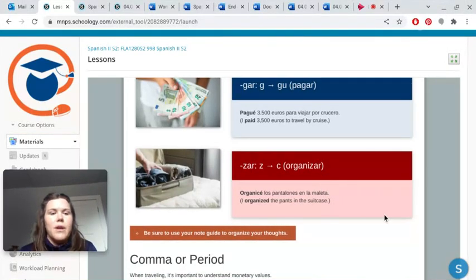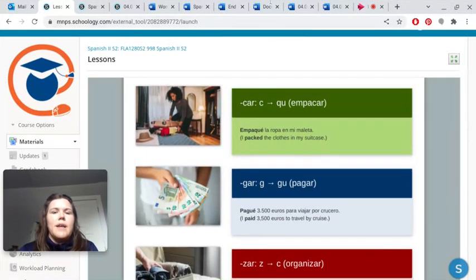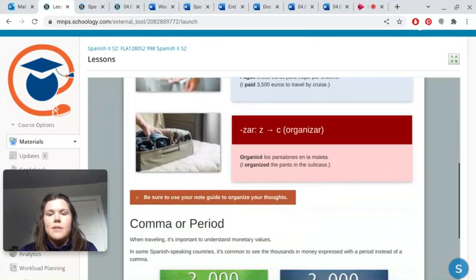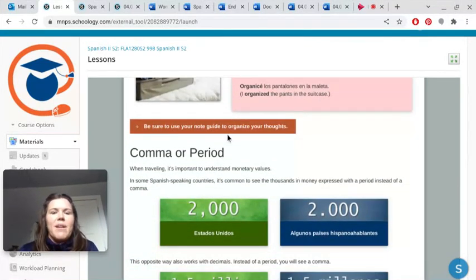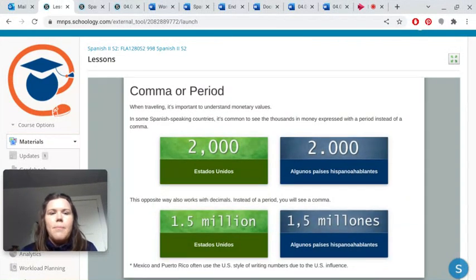If you need a review of preterite, let me know and I will help you. The endings are the same. The preterite endings, it's just these letters. The letters in these endings change in the preterite, just in the preterite. So just in the past tense, they change. Again, this points you to your note guide to write down some notes from this section.